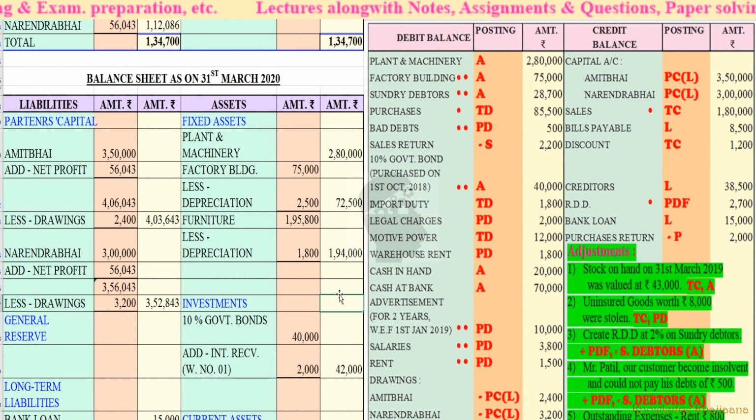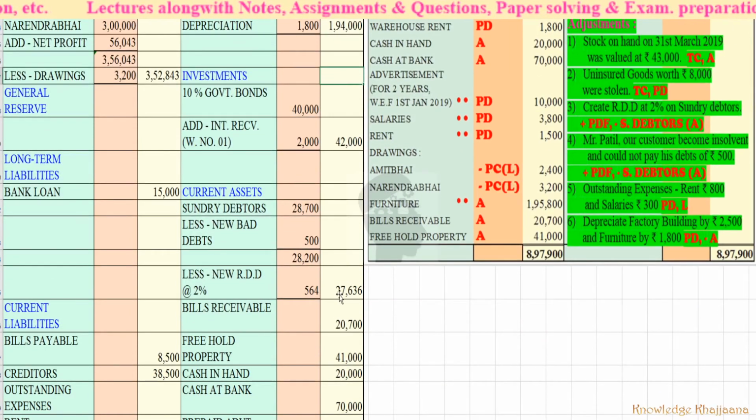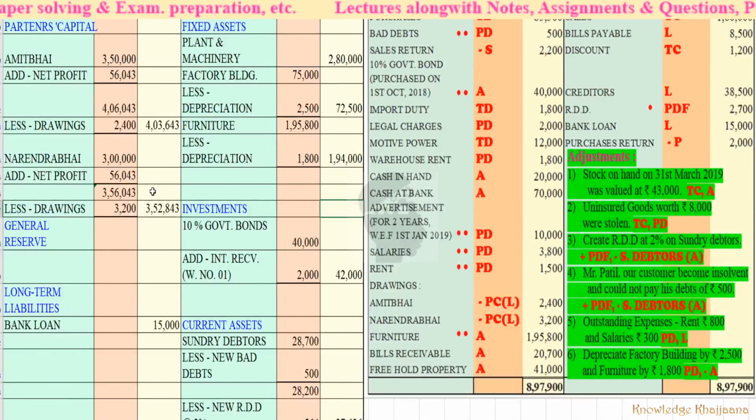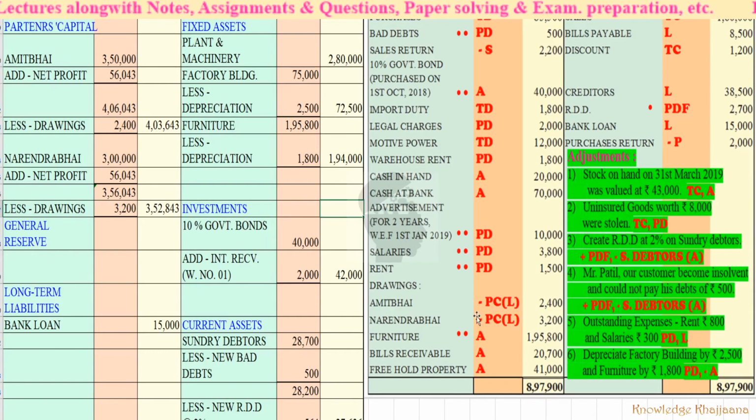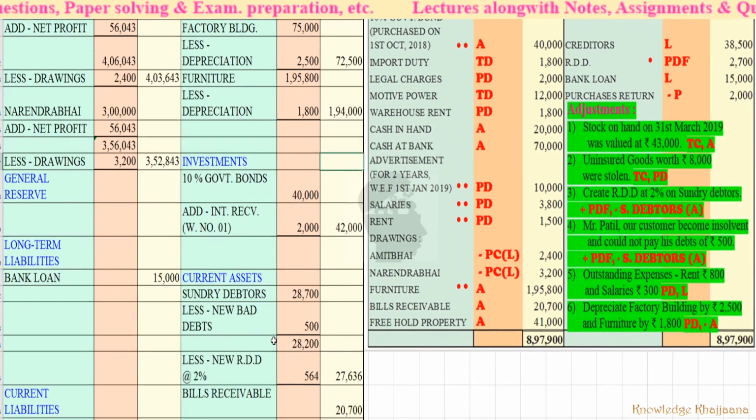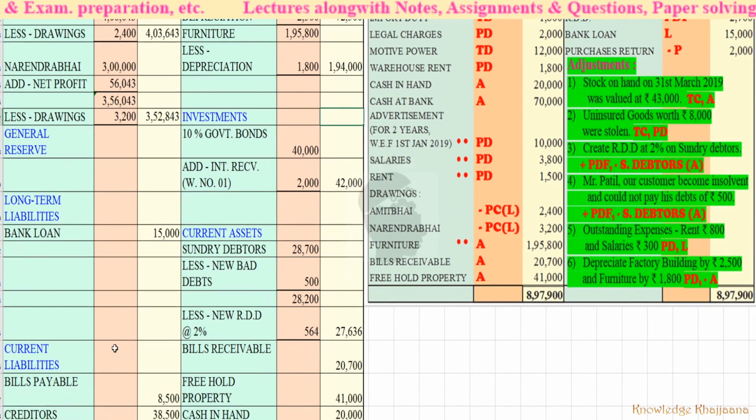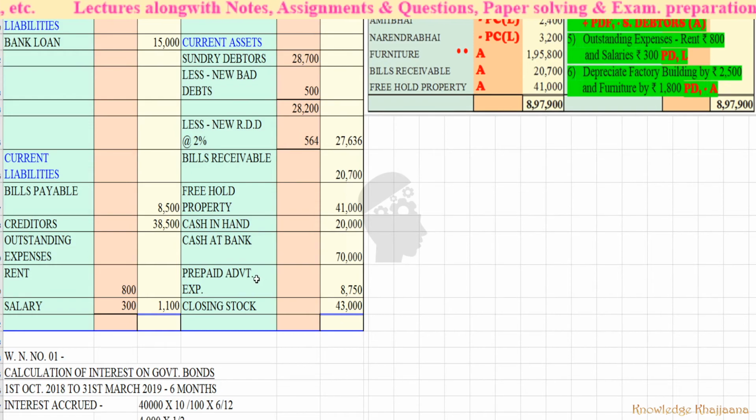Okay, now let's check with the tally whether our balance sheet is tallying or not. Okay, so we have recorded the drawings also. Yes, we recorded the drawings also. 2,400 and Amit Bhai 2,400, Narendra Bhai 3,200. Okay, now let's check whether any item has been left that we haven't taken to the other side.